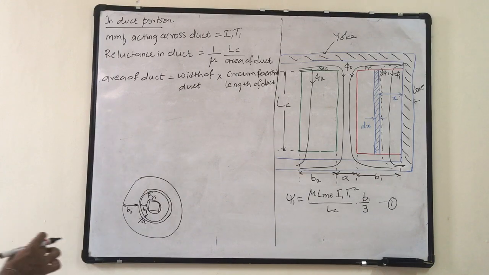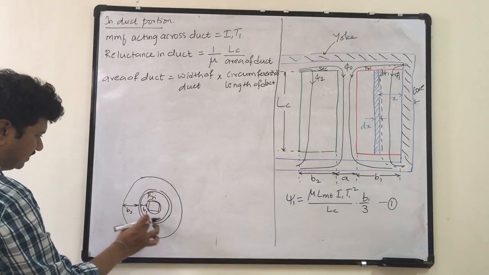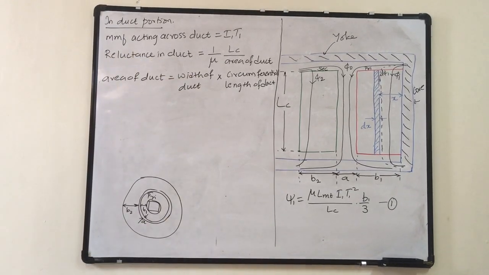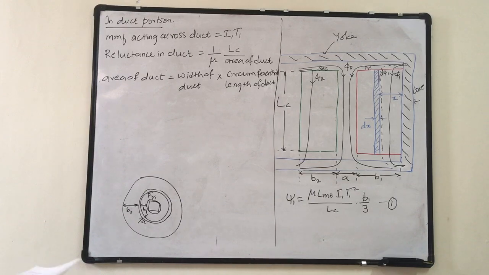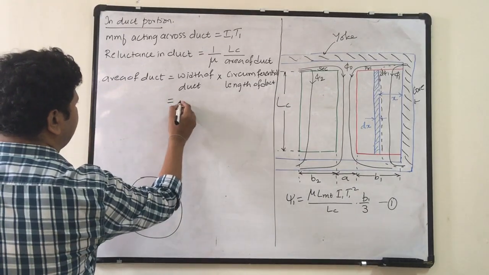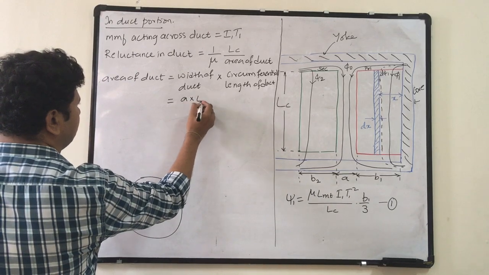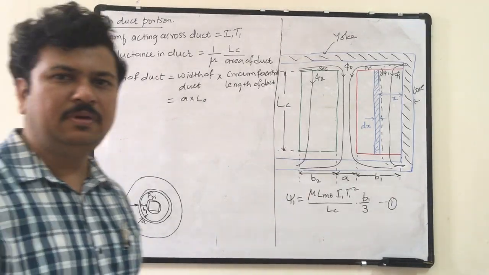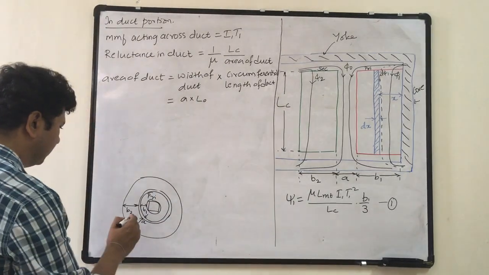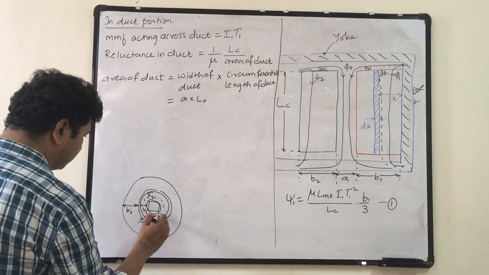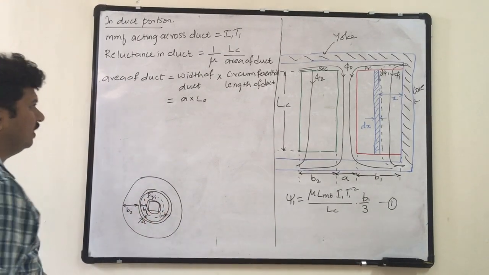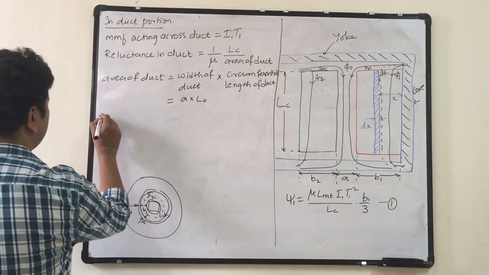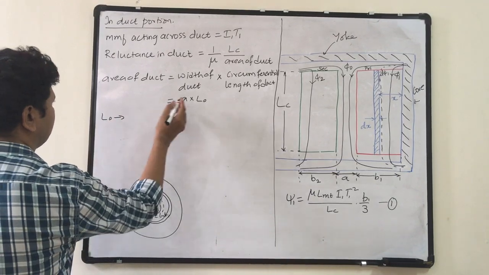So therefore, the area of the duct is the width of the duct multiplied by the circumferential length of the duct. That is the area of the duct, not the surface area you are looking at along the length. So this is given by the width of the duct, A, which we have already taken, into L0. Like LMT is the mean length of the turn, L0 is the circumferential length of the duct.